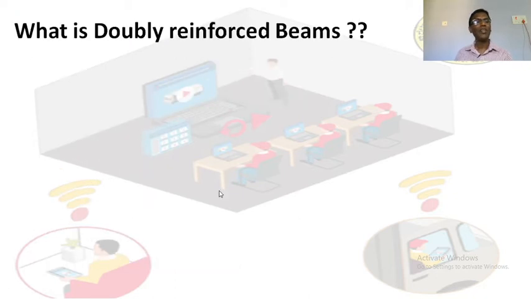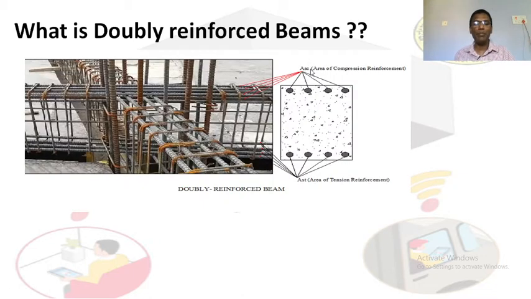Okay, here we go. What is doubly reinforced beam? Earlier you studied the singly reinforced beam. In singly reinforced beam, the steel reinforcements are provided only at the tension side. Now what is doubly reinforced beam? Doubly reinforced beam is where the steel is provided both at the tension side as well as in the compression side.